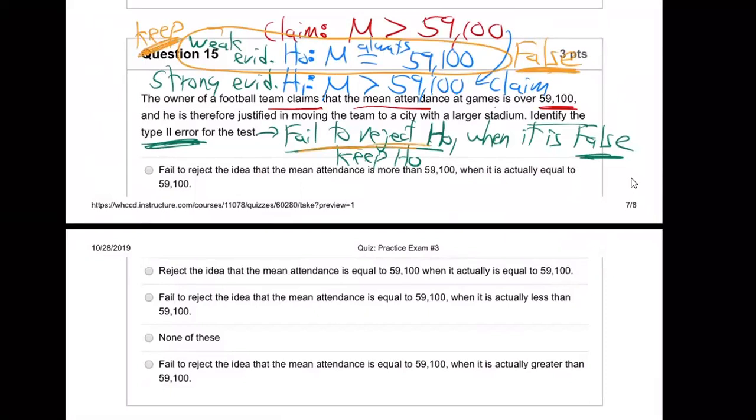They failed to reject the null. That's what type 2 error says. Failed to reject the null, meaning you keep the null. So I wrote keep next to the null, but it, meaning the null, is false. False, the null is false. Okay, which means the other one is true, right? H1 must really be true. All right, let's see what happens.